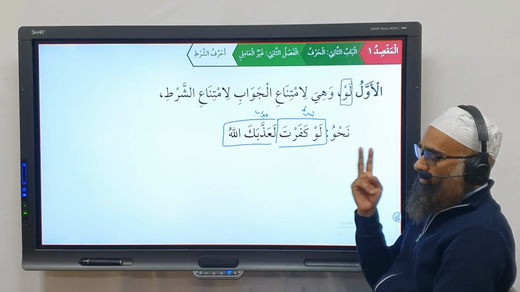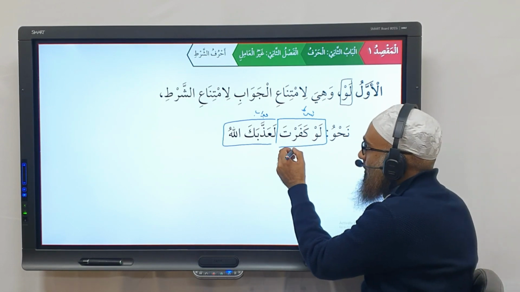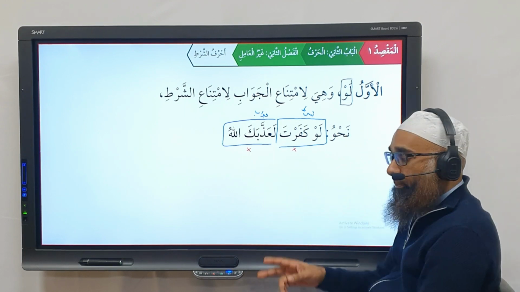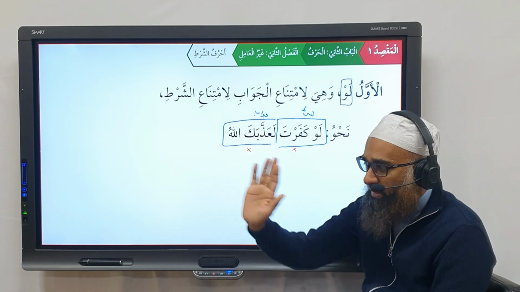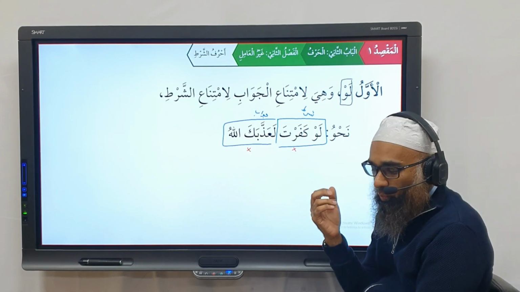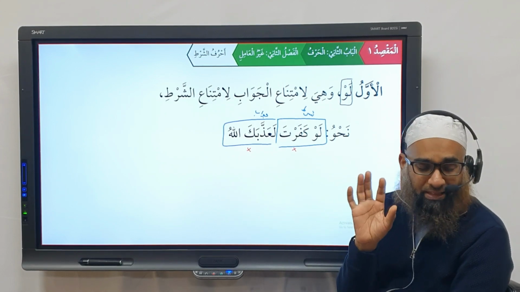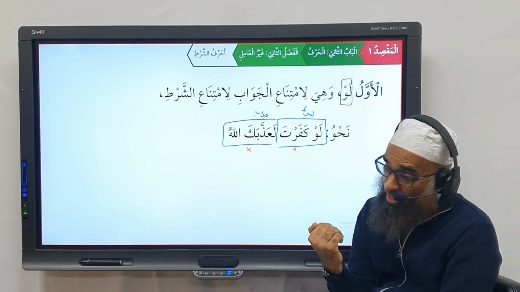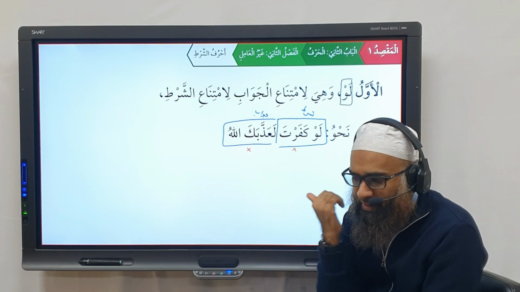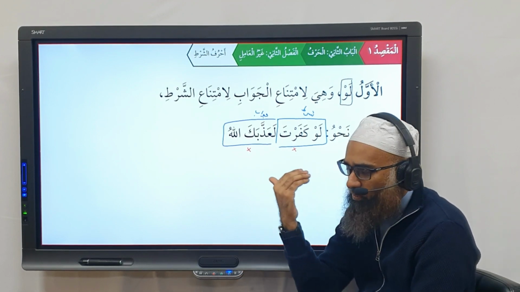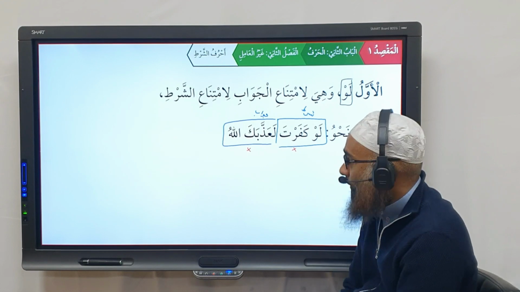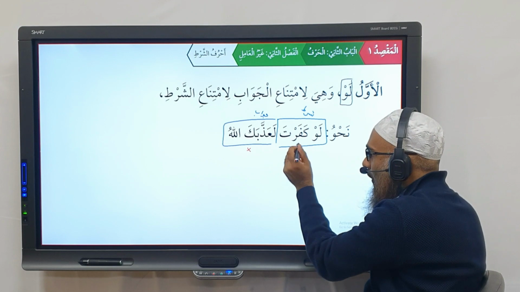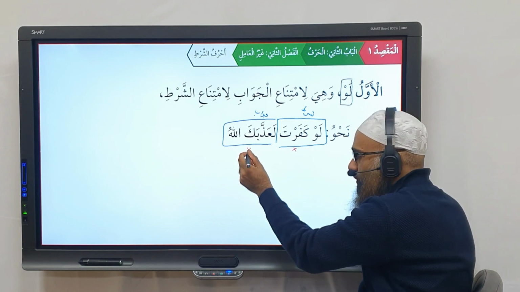This tells us what? That the shart did not take place, neither did the jawab. But had the shart taken place, this jawab would have taken place. So the particle law tells us what would have happened hypothetically, possibly, had the shart taken place. Had the condition been met, this jawab would have happened. But the condition was not met and the jawab therefore was not met. Are you following? So law kafarta, had you disbelieved or had you been ungrateful, Allah would have punished you.